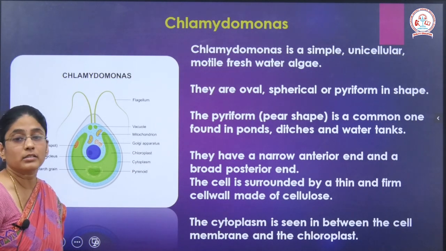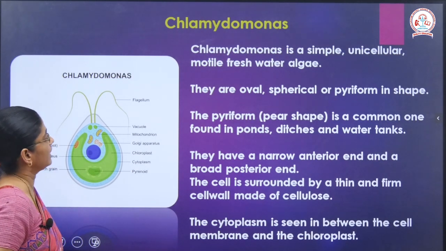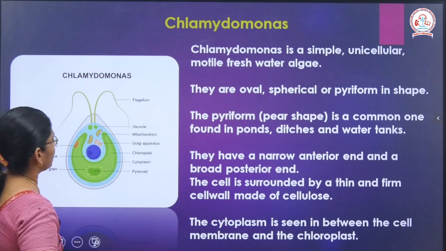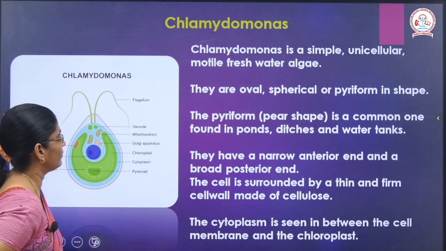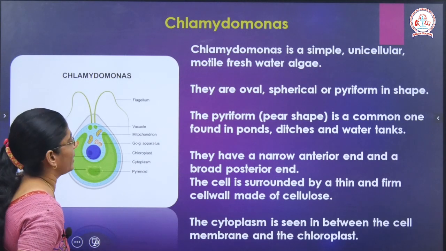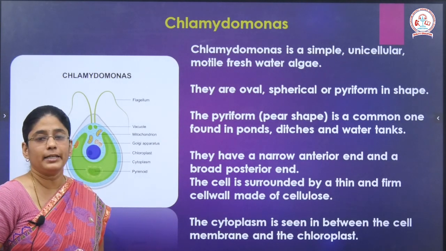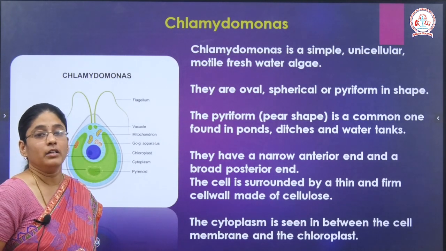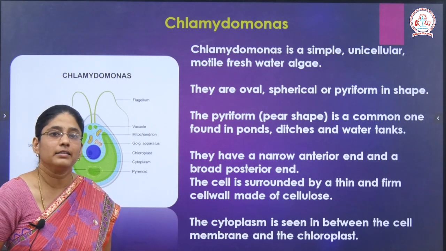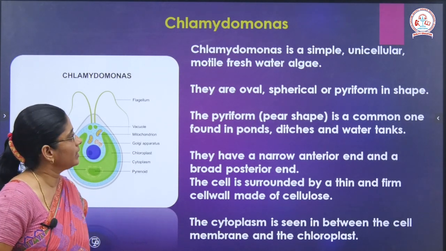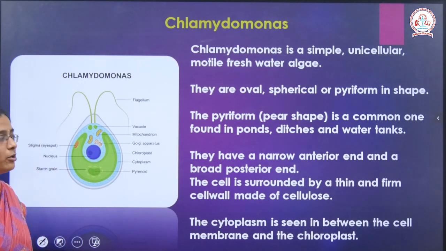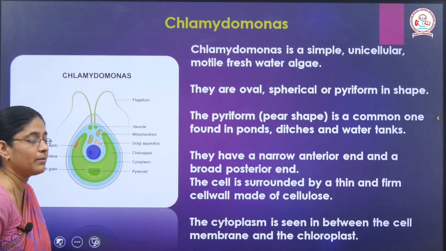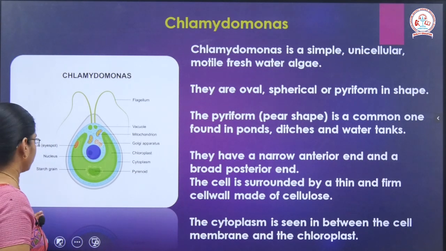If you see the cytoplasm, it is in between the cell membrane and the chloroplast. What is cytoplasm? It is the living structure of the cell, and all the cell organelles are embedded inside the cytoplasm.